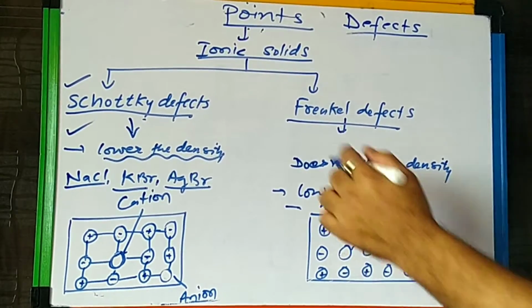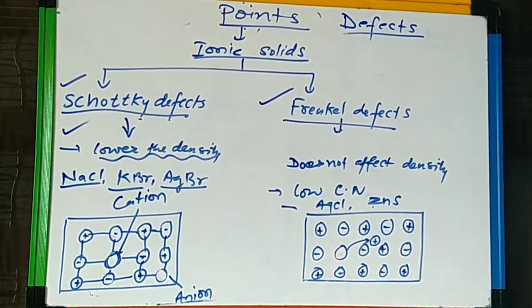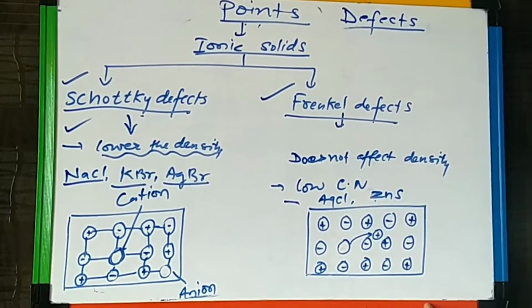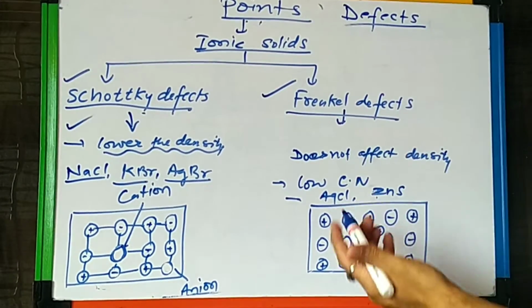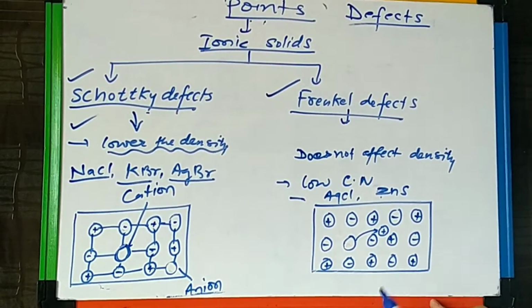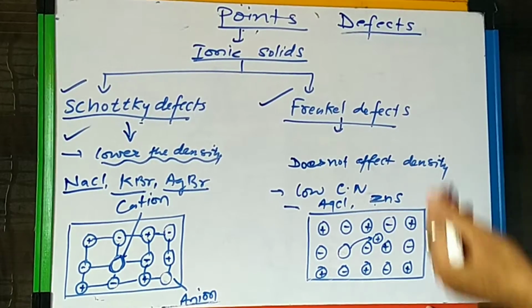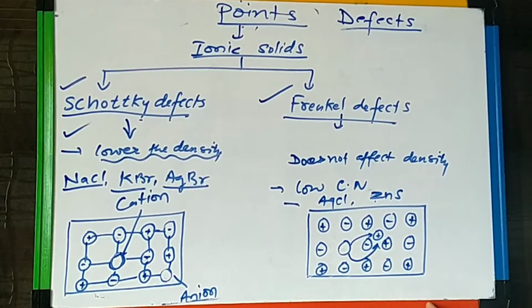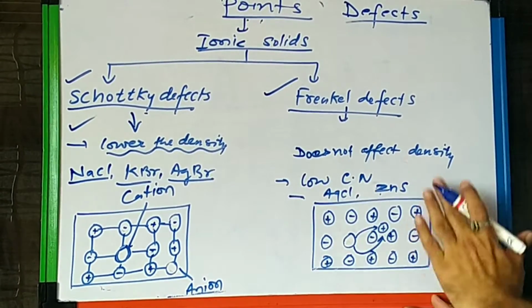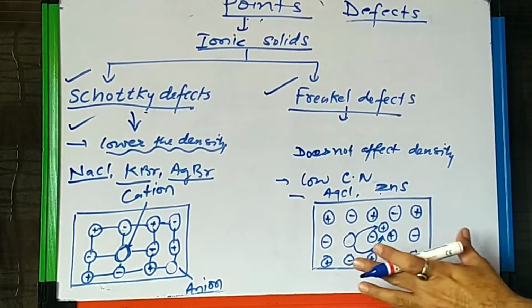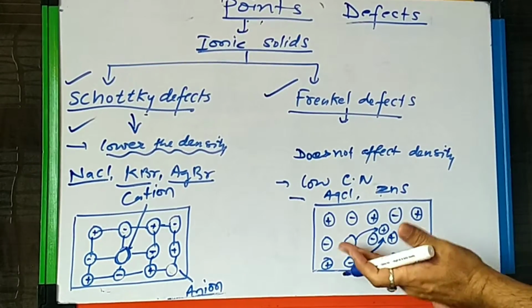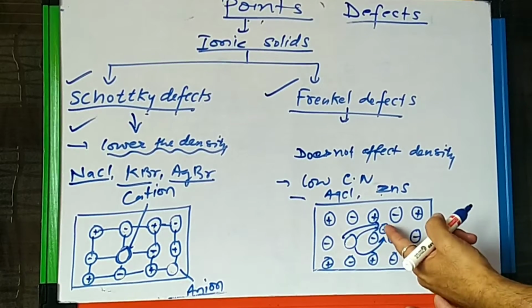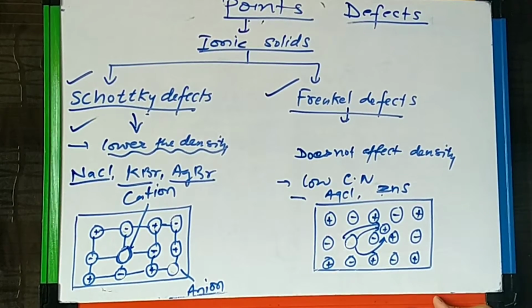Apart from this, the second type of defects we call Frenkel defects. In this, cations or anions are missing from their original site and are moved to the interstitial sites. We call them voids, right? It does not affect the density because there is no change in the mass, because only the cations or anions have shifted from their original site and moved to the voids or